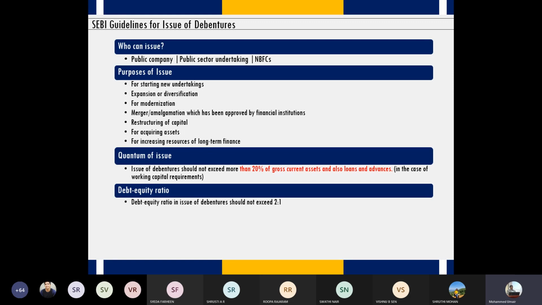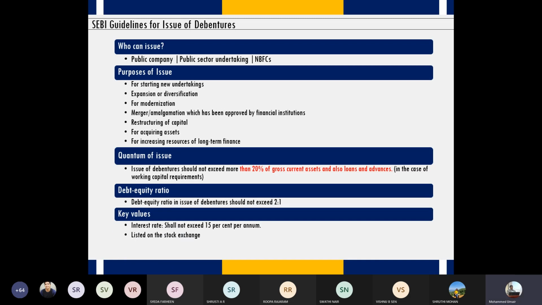That means my equity is 100 crores, my loans are 200 crores, which is 2:1, meaning my debt is twice the equity. Now, if I issue another 100 crores of debentures, it will become 3:1, so it will exceed that 2:1 ratio. In such a case, I will not be able to issue the debentures, right? So that is also a criteria prescribed by SEBI.